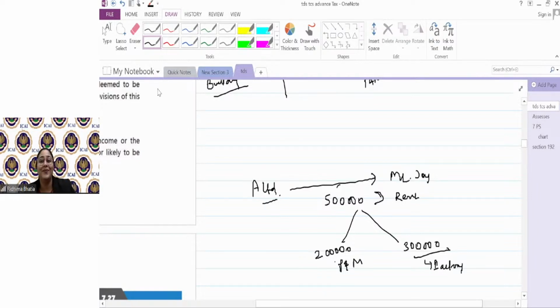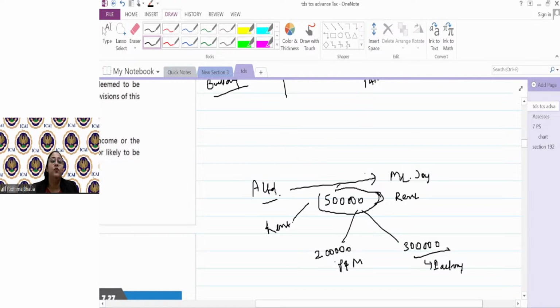अब बताओ. Omar says no. Mohammed, what is your answer on this? Yes. Okay. Correct. Very good. You got the gist actually. Very good, Mohammed. So the TDS has to be deducted in this case at 5 lakhs rupees definitely because the nature which is rent is being paid to Mr. Joy for more than 240.